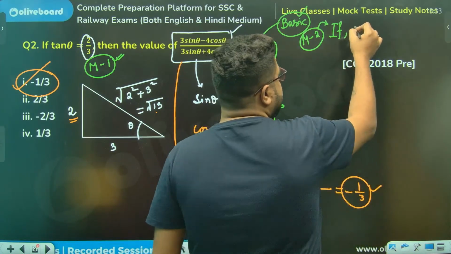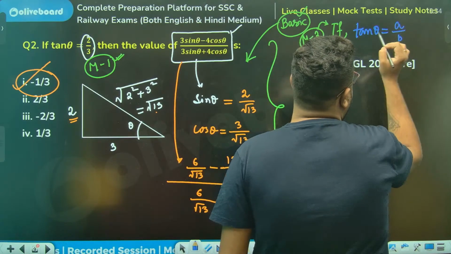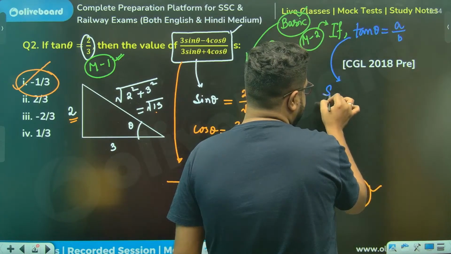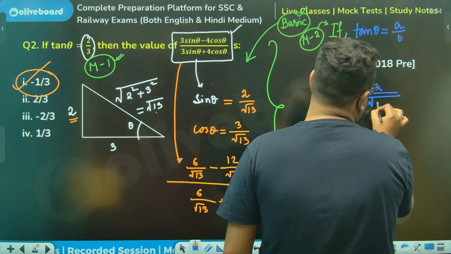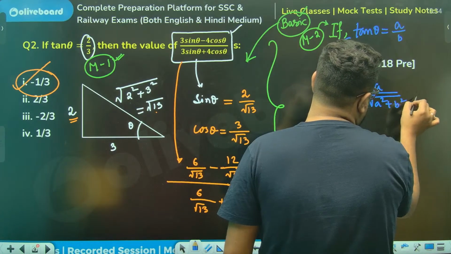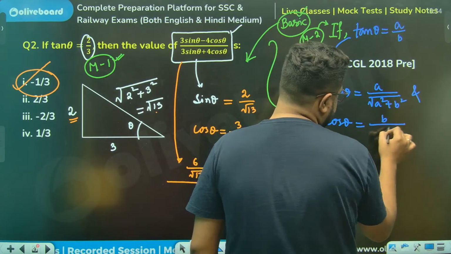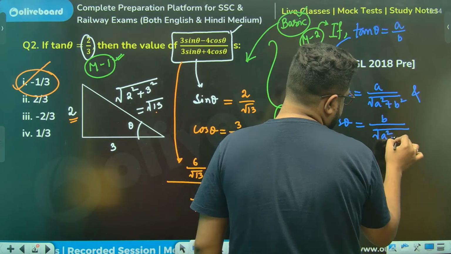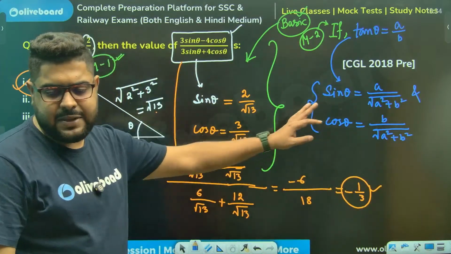If tan theta is a by b, you can directly say sin theta is a by root over of a square plus b square, and cos theta is b by root over of a square plus b square. Now, why does that happen?